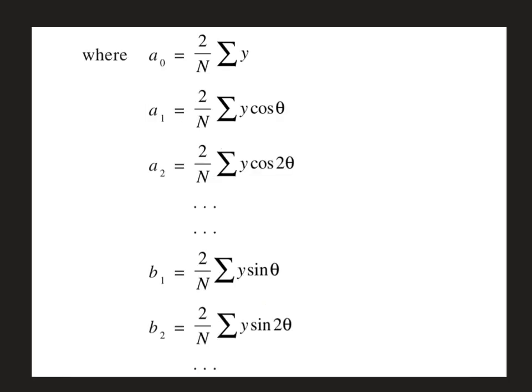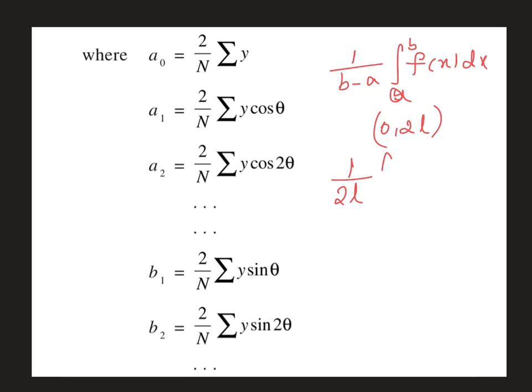Now let's see how to obtain the Fourier coefficients. In general, the mean value of a continuous function is given by 1 over b minus a, integral a to b f of x dx. Now we are discussing the Fourier series over the interval 0 to 2l. Therefore, a is 0 and b is 2l. So we get 1 over 2l minus 0, that is 1 over 2l, integral 0 to 2l f of x dx. This is the average value of the continuous function.